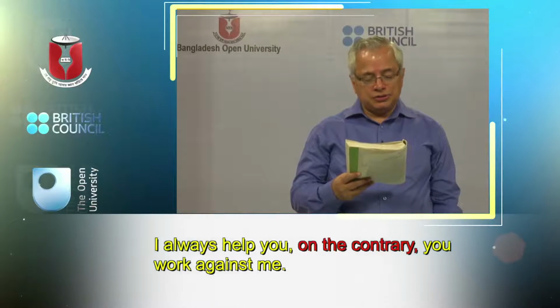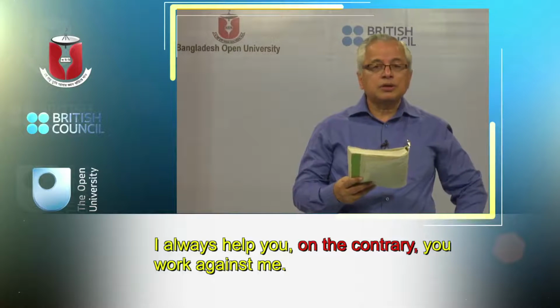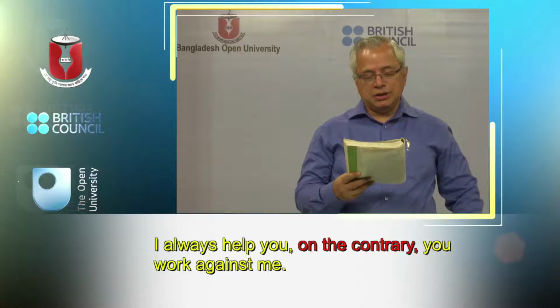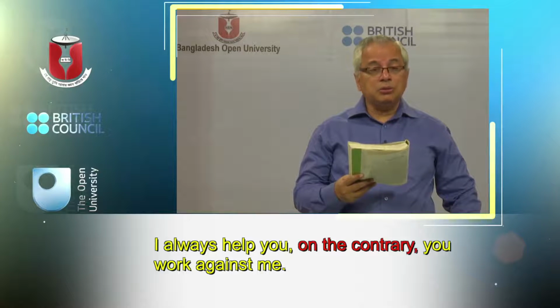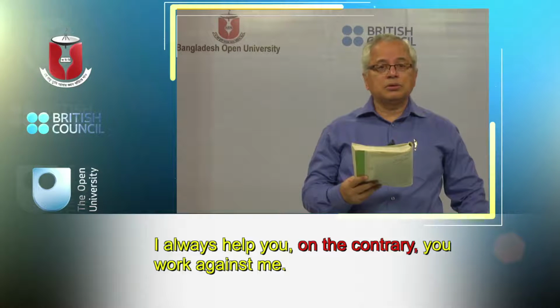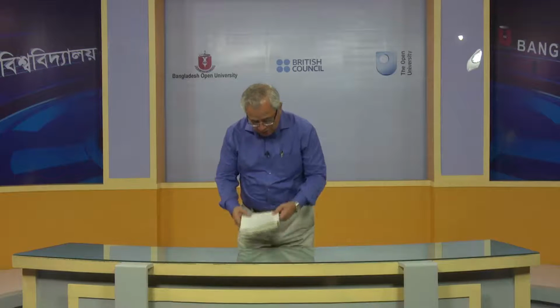Okay, sentence G is interesting. I always help you. On the contrary, you work against me. So again, there are two independent clauses. I always help you, you work against me. But these two independent clauses are connected with on the contrary. On the contrary means as against this. Now the last one, I know you spoke against me, yet I am not angry with you. So yet is acting as the coordinator between these two sentences. I know you spoke against me and I am not angry with you.